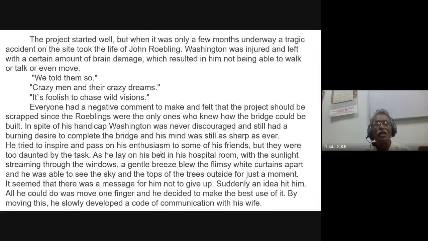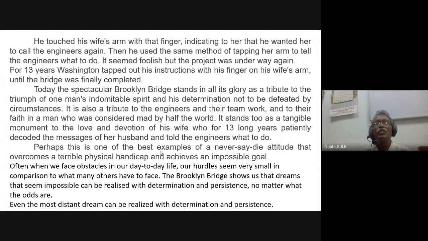All he could do was move one finger, and he decided to make the best use of his finger. By moving this, he slowly developed a code of communication with his wife. He touched his wife's arm with his finger, indicating to her that he wanted her to call the engineers again. It is like telegraphic code. He started tapping on her arm so that he could communicate. Then he used the same method of tapping her arm to tell the engineers what to do. It seemed foolish, but the project was underway again.